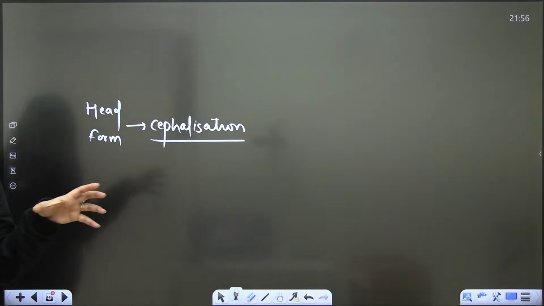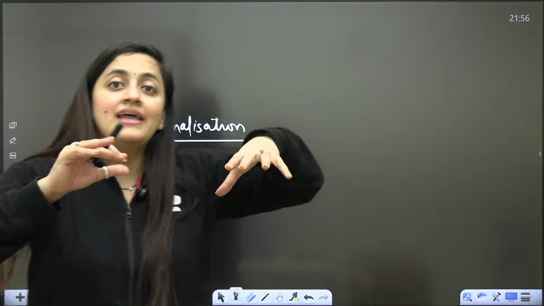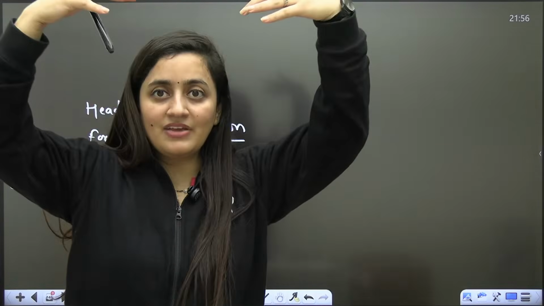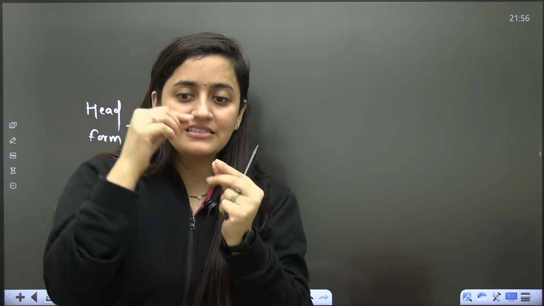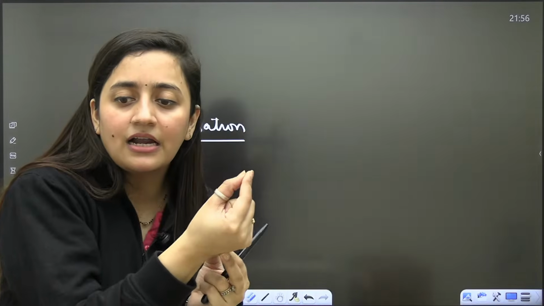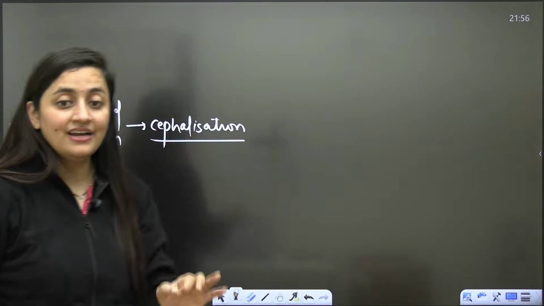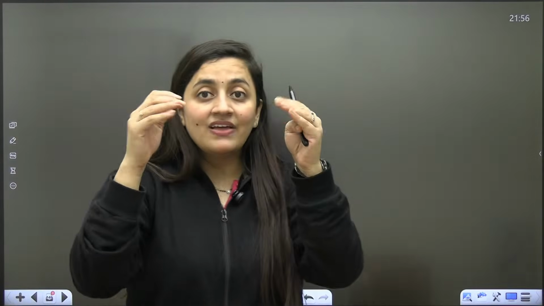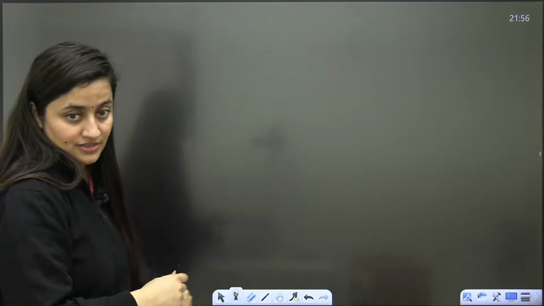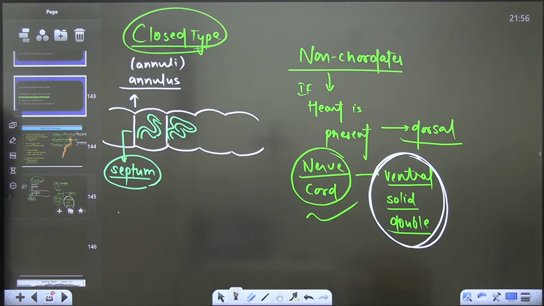In the case of Annelida, you will see the anterior head having sense organs. But in other cases, you won't see a proper head development. You can say that cephalization has started a bit, but the proper head formation is not there. Even in Annelida, the anterior side will have the head that will contain the sense organs. Is that clear?